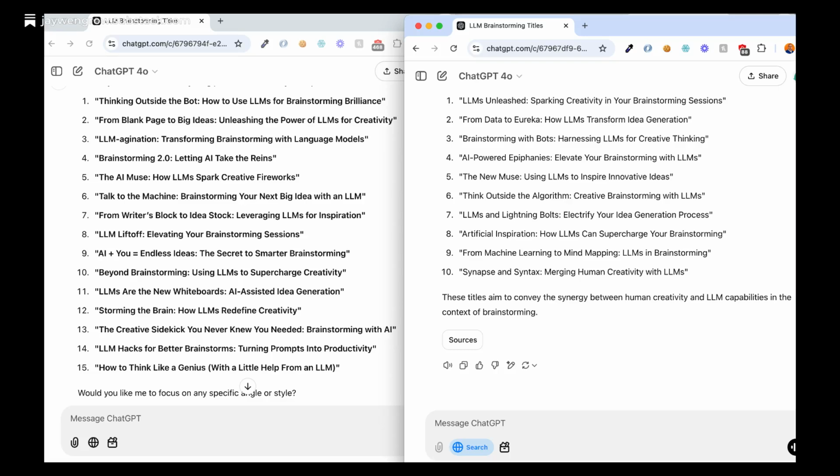It's admittedly a bit subjective to say this, but it does seem to me that the suggestions were somewhat wittier when the Search the Web feature was turned off. And that again is the conversation on the left. See what you think when you compare the results of the two chat conversations. In any case, I plan to do further research on this issue about turning the Search the Web feature on versus off for brainstorming and similar activities.